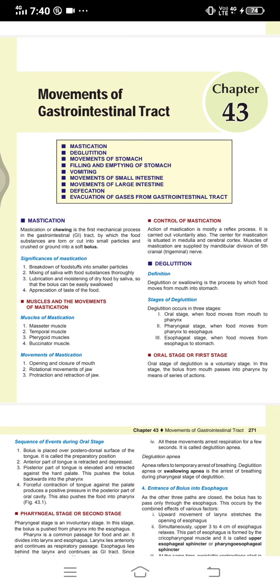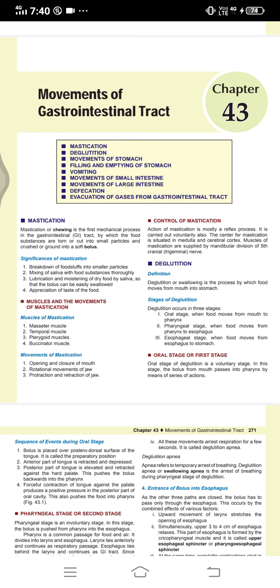Oral stage or the first stage, the deglutition is voluntary. In this stage, the bolus from the mouth passes into the pharynx by means of a series of actions. What are the series of actions involved? First one, the bolus is placed over posterior dorsal surface of the tongue. It is called the preparatory position.